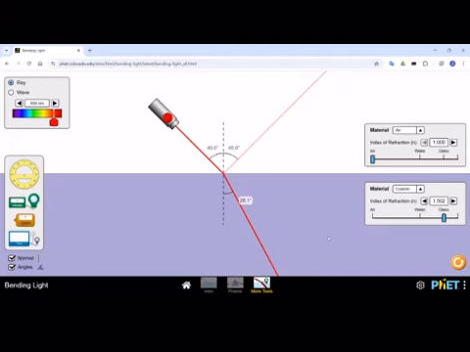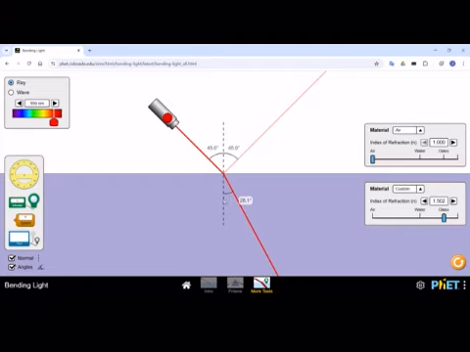Now we will learn the refraction of light in different media. When a light ray passes from the rarer media to the denser media, it bends towards the normal. Rarer media is air, and the glass media is the denser media. It bends towards the normal.